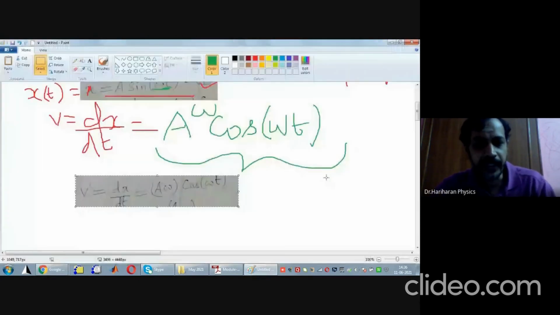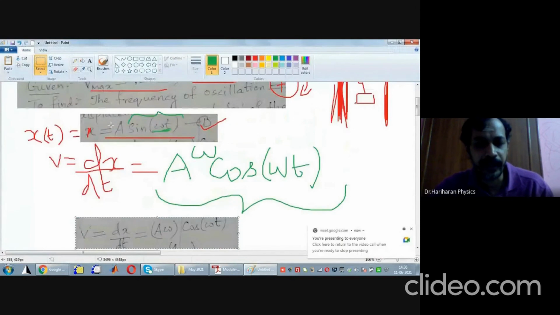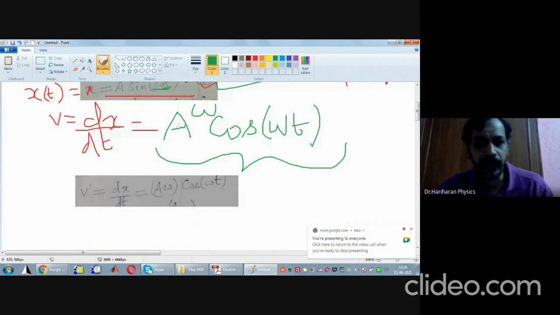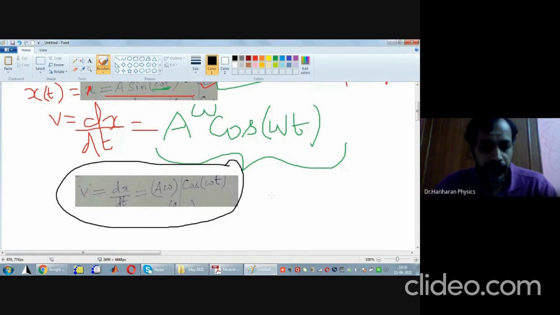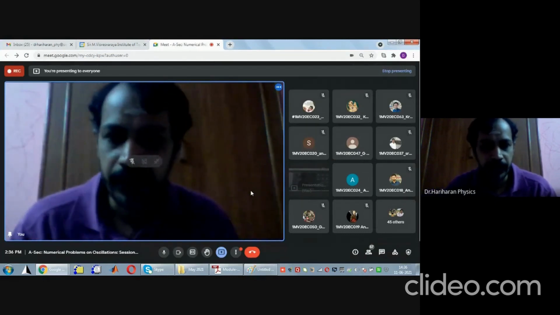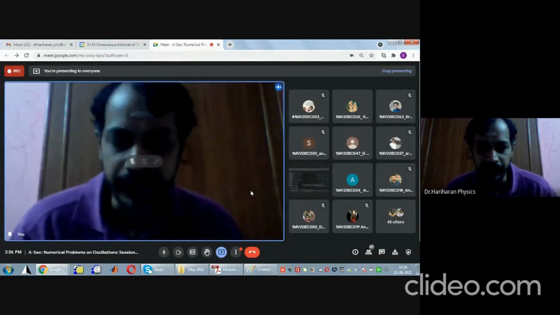By considering displacement as this, I found velocity is given by this equation. Now look here, this is the last part. What is given to us? Simply velocity or maximum velocity? What has been given to us? Simply velocity or maximum velocity?